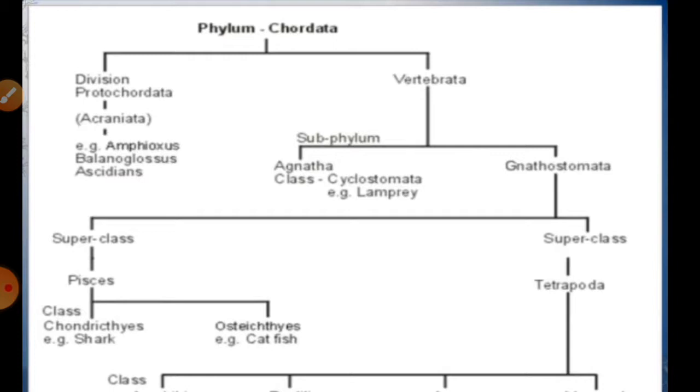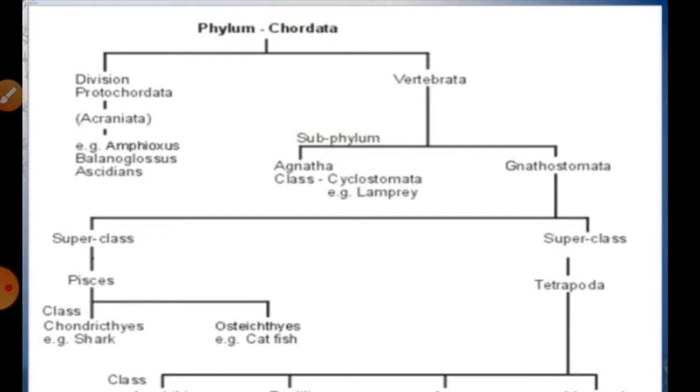Means this notochord is found only up to the embryonic stage, but when these organisms become adult, the notochord is replaced by a vertebral column structure, which is developed with the help of ring-like bones called vertebrae. And the anterior part of the notochord is replaced by the skull.